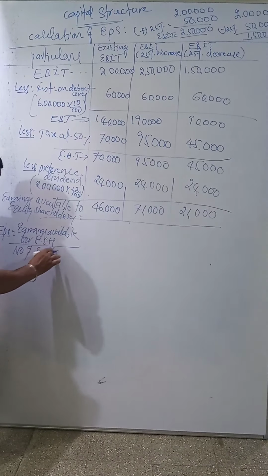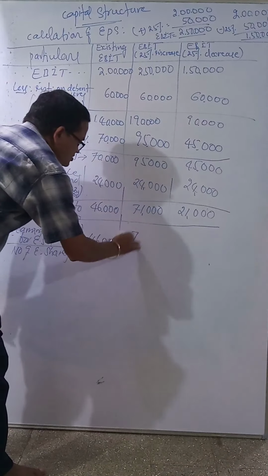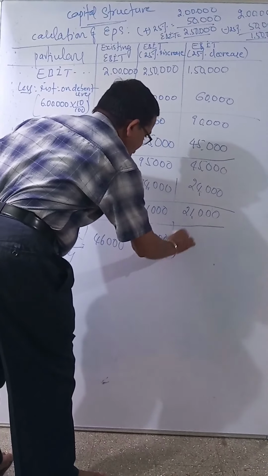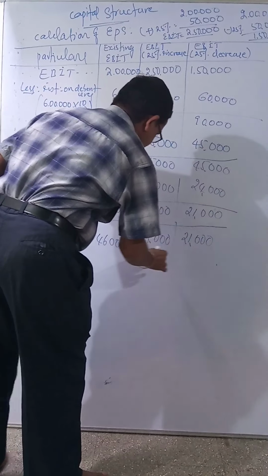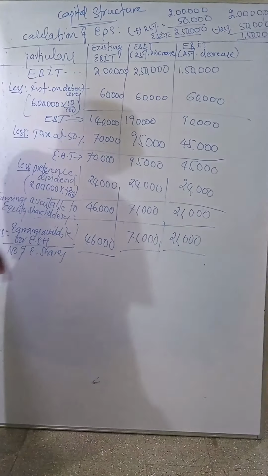This is the equation. Now earnings available to equity shareholders they have given: 46,000, 71,000, 21,000, divided by number of equity shares, which is not given.